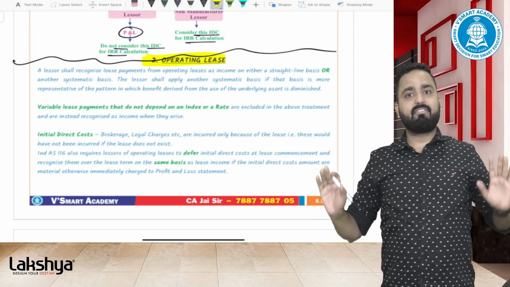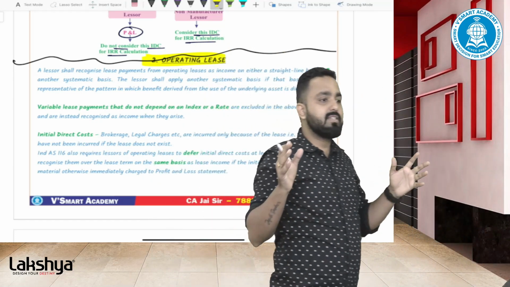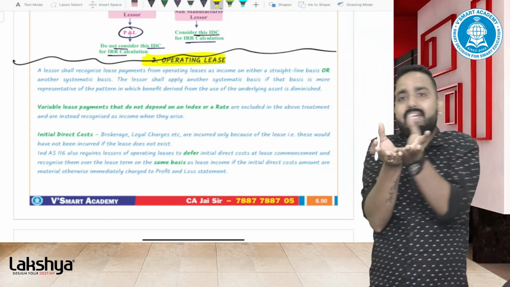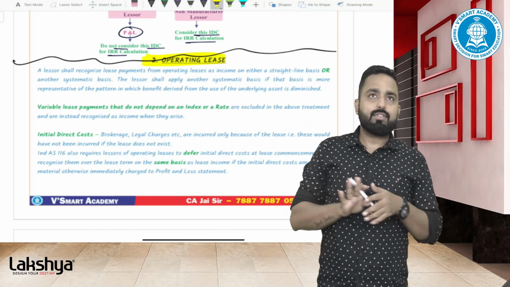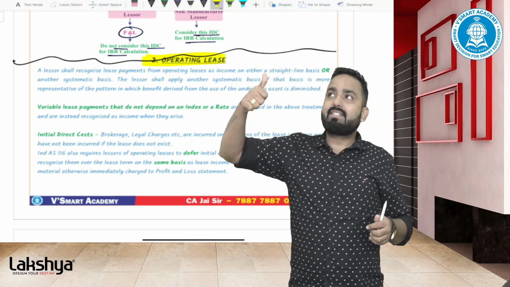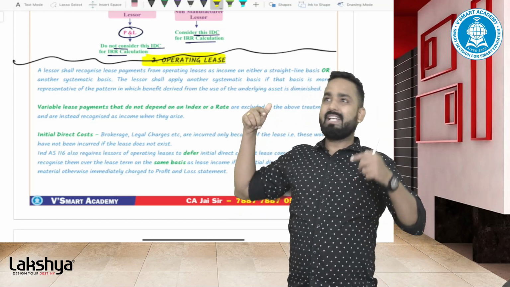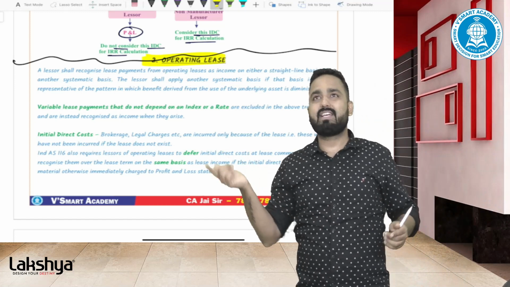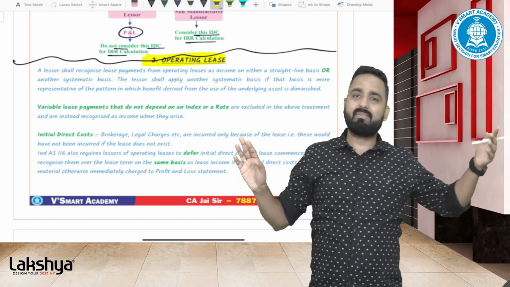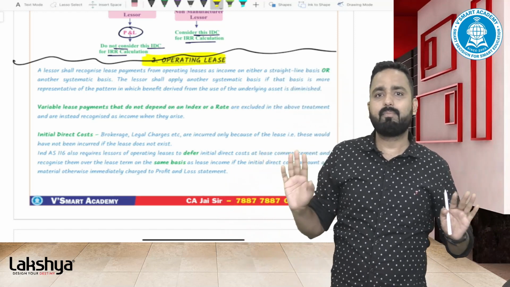Guys, we have understood the finance lease part, right? If I sum up or summarize the entire finance lease part, what were the important points? Point number 1, lessor will be treated as a deemed seller. Lessor can be dealer or non-dealer. In both cases, lessor has to de-recognize the asset or book the sale. In both cases, lessor has to be treated as a deemed seller.